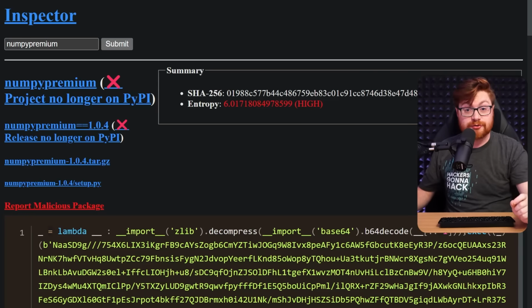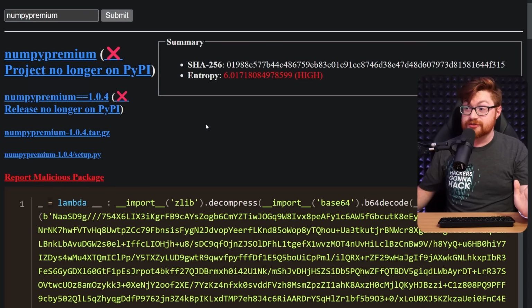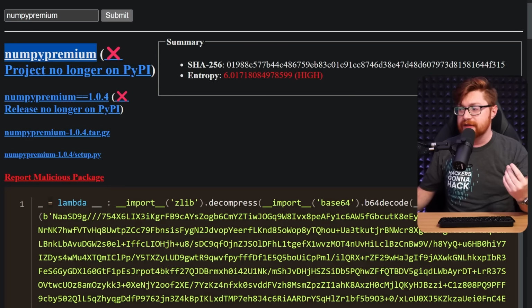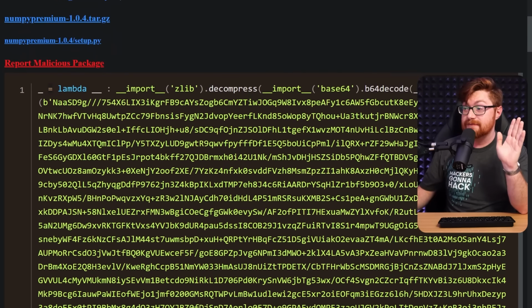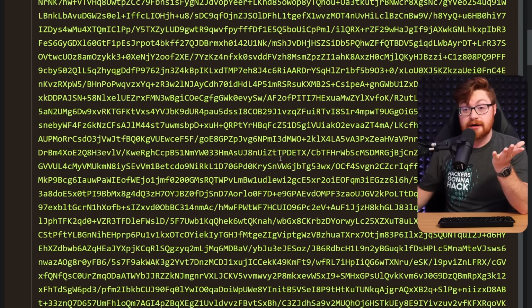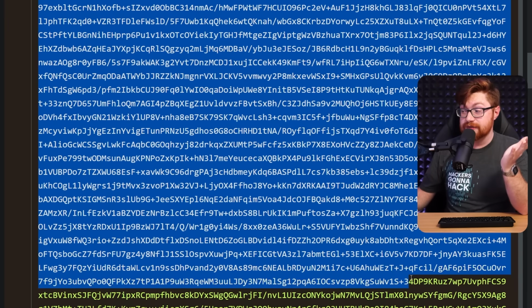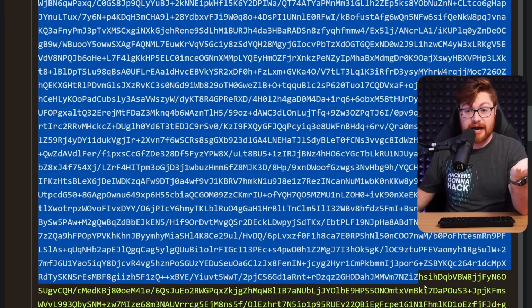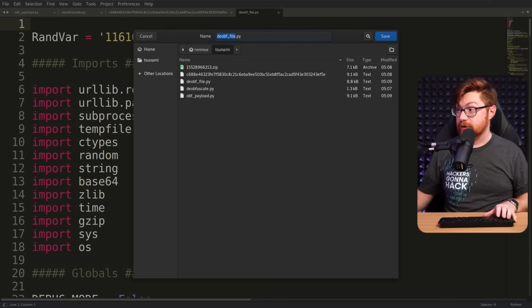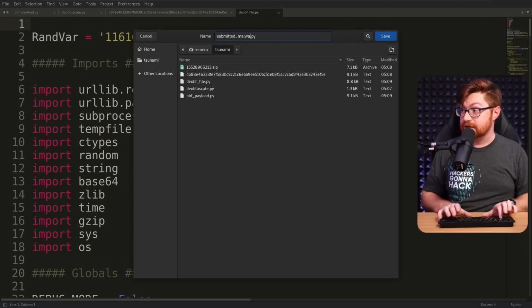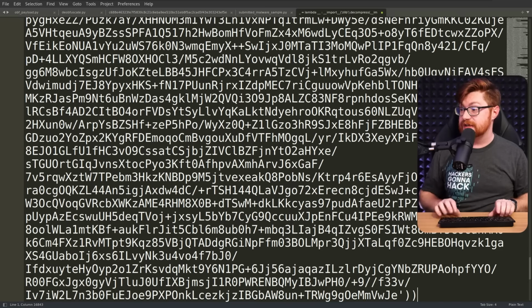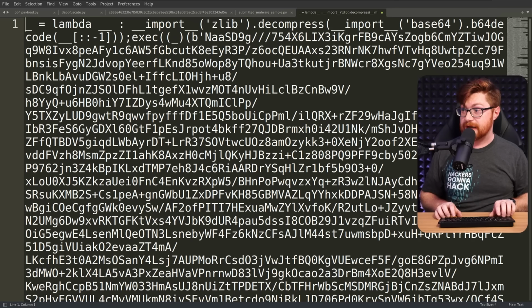Inspector, right? One of those tools to be able to look through the PyPI Python Package Index, and this was allegedly a NumPy premium module or package or library that could just be pulled into your own code. And obviously, it is this, again, obfuscated sketchy code. If I were to try and copy and paste all this, we could run the exact same deobfuscator script that we have. Let me get back to Sublime Text, and I'll go ahead and save this as the submitted malware sample.py from our previous rendition, and let me paste in all of this that we just got from that package.